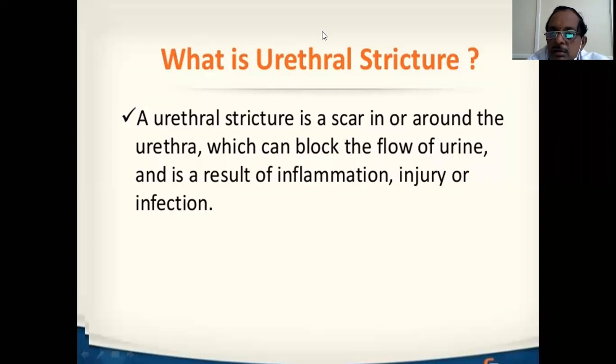So there is normal caliber. Normally, a 16 French urethral catheter can be passed easily into the bladder. The meatus is also adequate, it doesn't stop. So the meatal opening is also there. Stricture can be anywhere in the urethra, from the tip of the glans to the prostatic urethra. Anywhere the stricture of urethra can form and lead to difficulty in urination and subsequent complications.